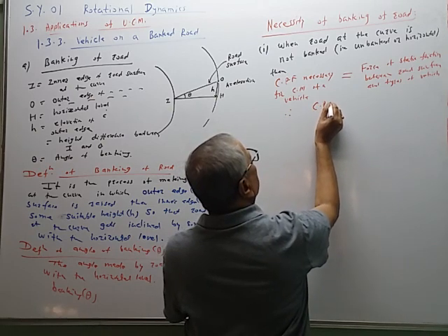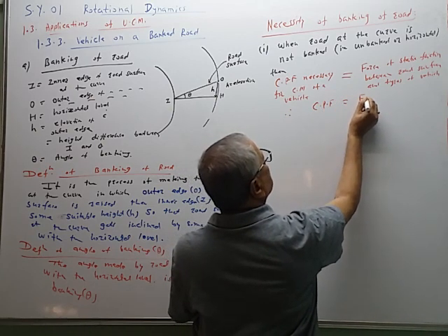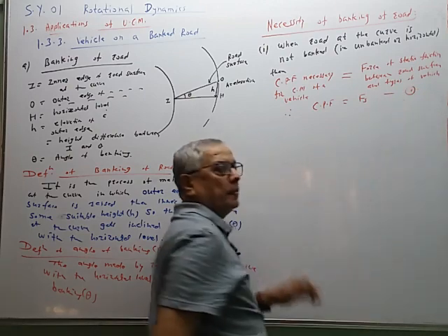Therefore, CPF is equal to Fs. So this is equation 1.